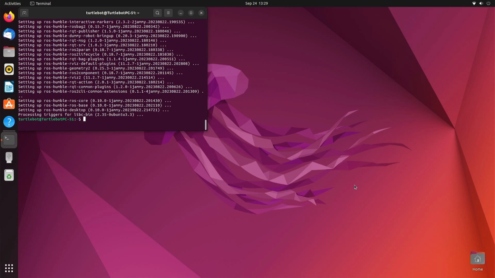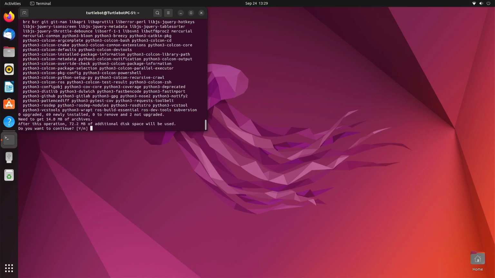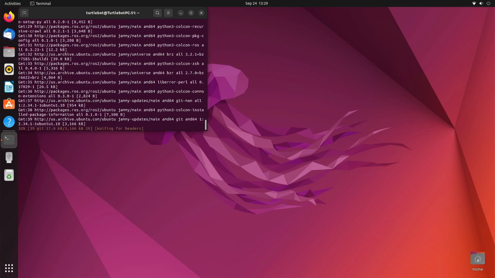Alright, now that that's finished, we're going to install the ROS compiler and some other tools with sudo apt install ros-dev-tools. I'm going to press yes and enter.